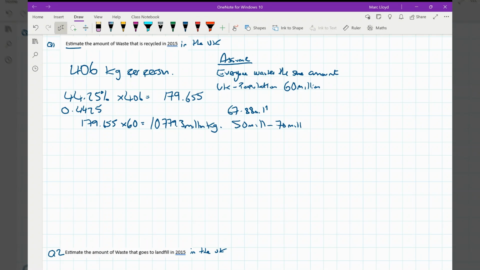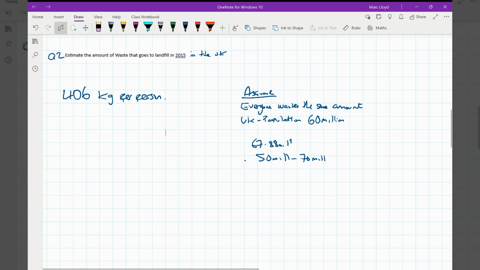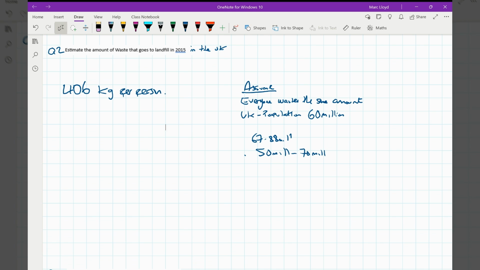Okay, welcome back. I've just scrolled up because I've done a little bit of cheating in that I've used a bit of copy and paste because the questions are so similar. So the assumptions remain the same. The value that we needed from the bar chart is the same because we're using the same year. But what we need to do in this one is 100% subtract the 44.25% that we found in the previous one, because we would, in this question, read the graph and then find the rest of it.